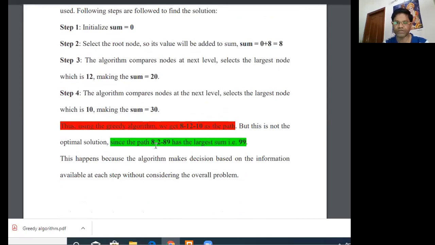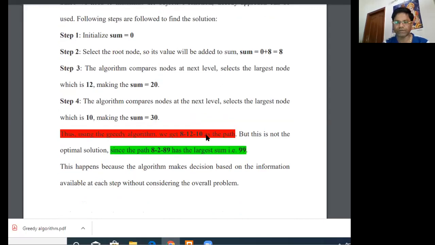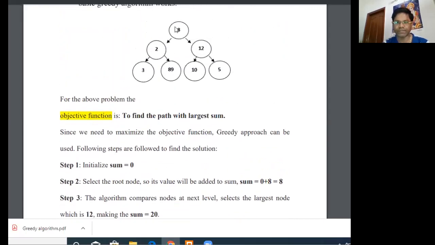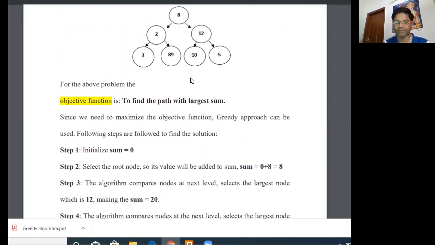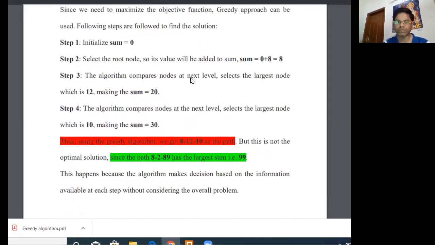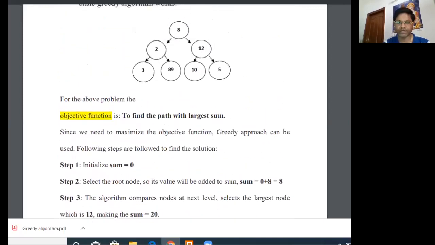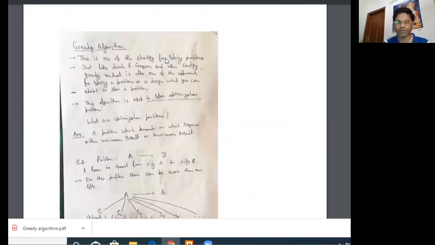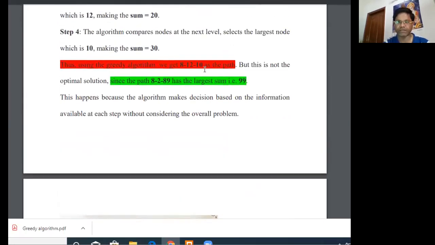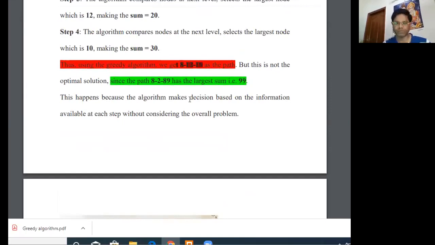Thus, when we use the greedy algorithm, we get the path 8, 12 and 10, and we get the value 30. But this is not the optimal solution, since when we look at the tree again, if we follow another path, our value becomes 99, and 99 is the maximum value. Since our objective is to find the maximum value, this is not the optimal solution when we use the greedy algorithm for this problem.